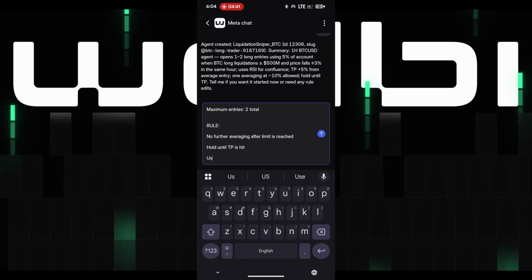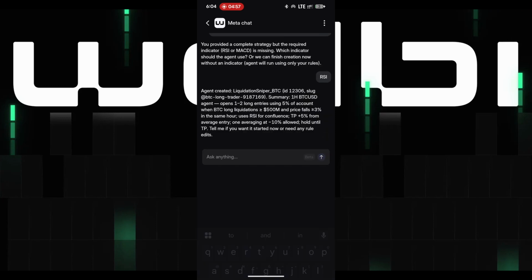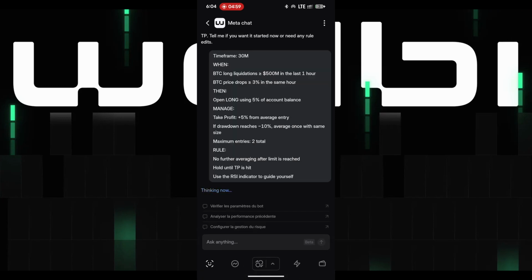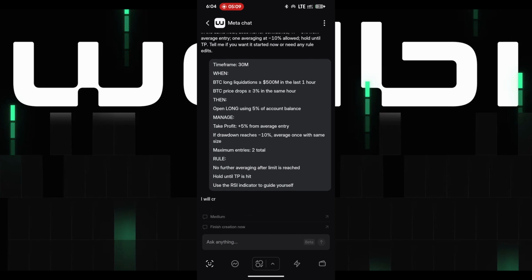So now one more thing, use the RSI indicator to guide yourself or to guide your decisions, right? So now let's send this. This is a simple prompt we could have sent to ChatGPT. So let's see what's going to come up out of this.